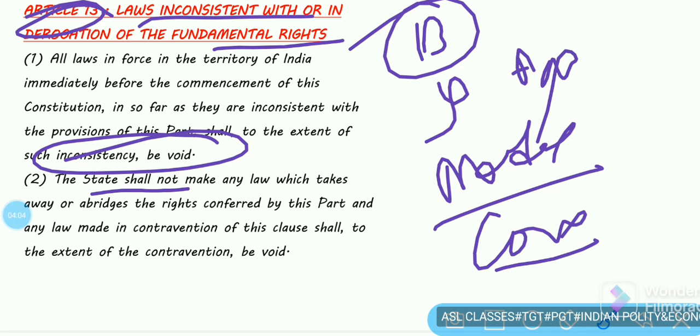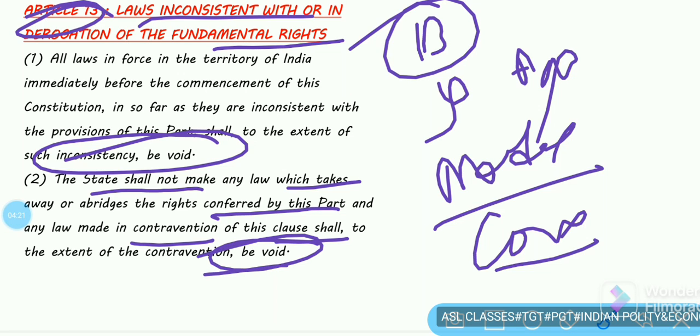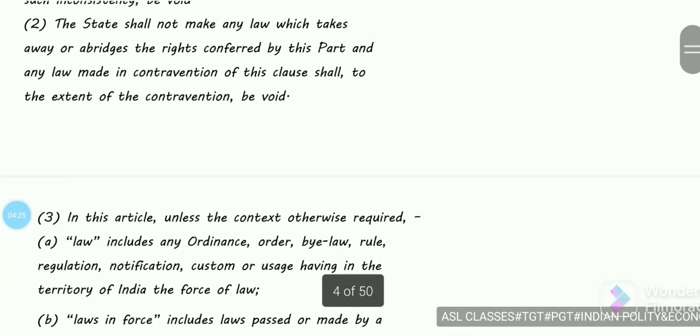The state shall not make any law which takes away or abridges the rights conferred by this part, and any law made in contravention of this clause shall, to the extent of the contravention, be void. This is written under Article 13.